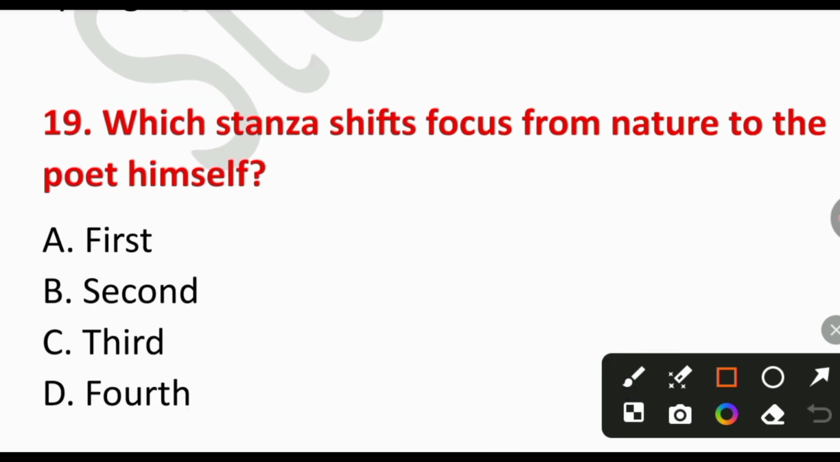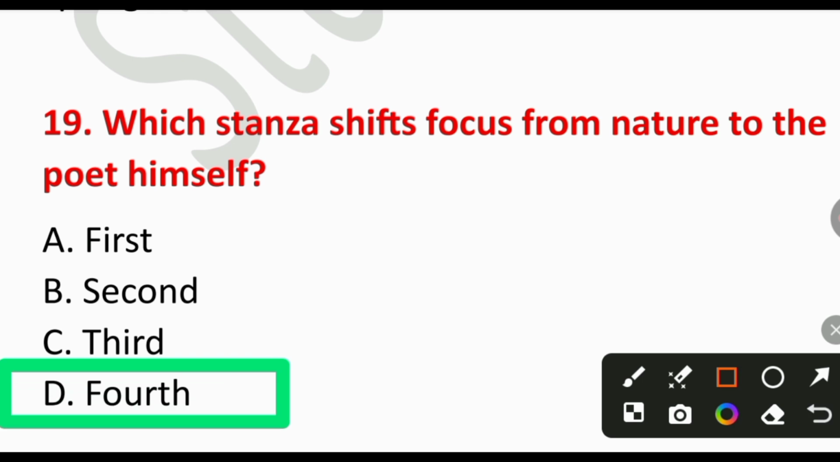Number 19. Which stanza shifts focus from nature to the poet himself? A. First, B. Second stanza, C. Third stanza, or D. Fourth stanza. So the right answer is option number D. Fourth stanza. The poet directly refers to his personal suffering.